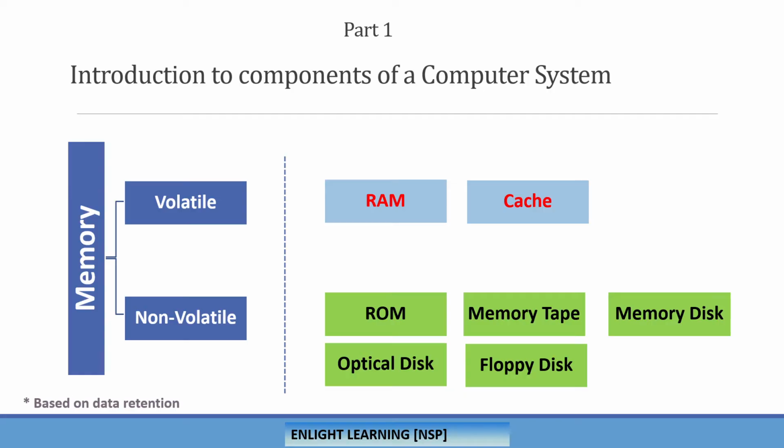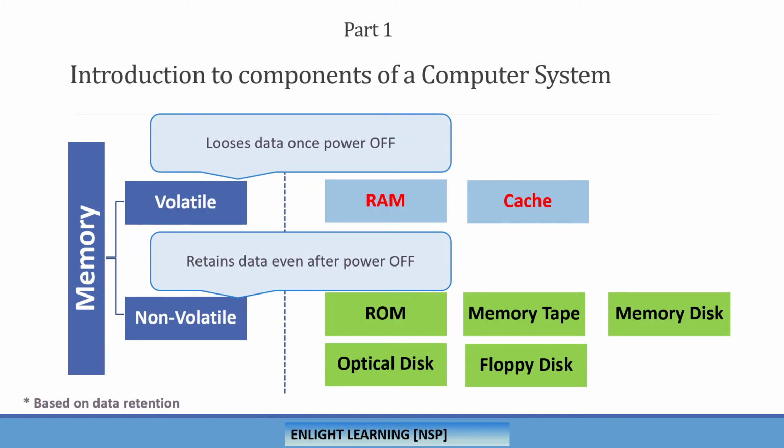The component that falls under volatile memory, the normal term that we hear, is RAM. In the non-volatile category, the very first we can recollect is ROM and floppy disk. But there are other types of memories also: memory tape, memory disk, and optical disk. But the general things that we normally hear are ROM and floppy disks. Of course, memory disk is also well known. Everything that we are saying here is for familiarization only. Let's move on and see the other classification of memory.